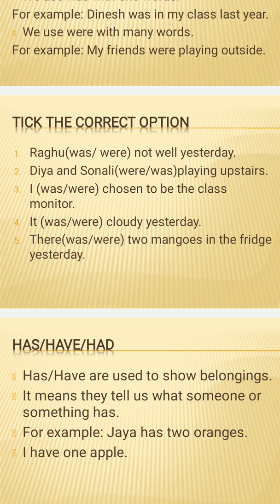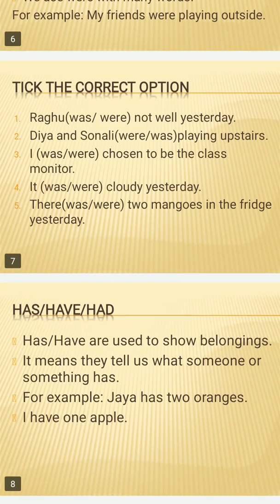It was or were cloudy yesterday. With it we always use the helping verb was. There was or were two mangoes in the fridge yesterday. Two mangoes means plural, so there were. Next, we will learn about has, have, and had.